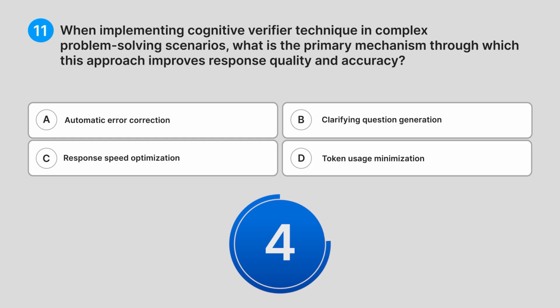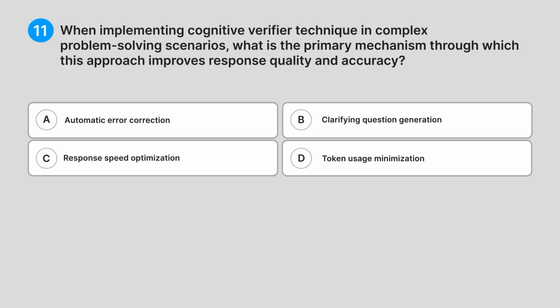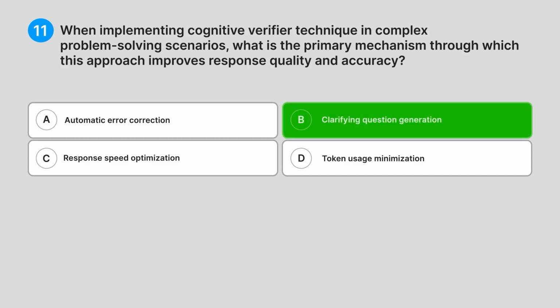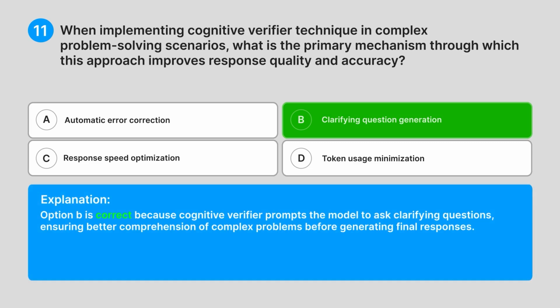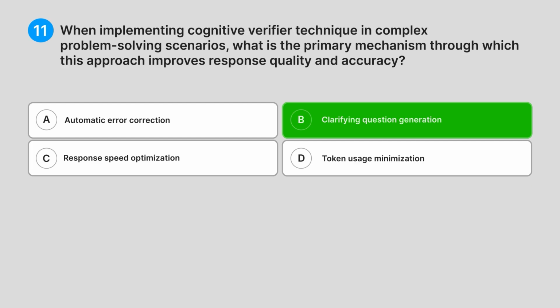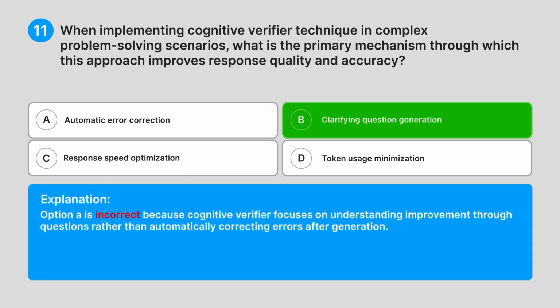Can you guess the answer? Correct answer, B. Clarifying question generation. Explanation. Option B is correct because cognitive verifier prompts the model to ask clarifying questions, ensuring better comprehension of complex problems before generating final responses. Option A is incorrect because cognitive verifier focuses on understanding improvement through questions rather than automatically correcting errors after generation.